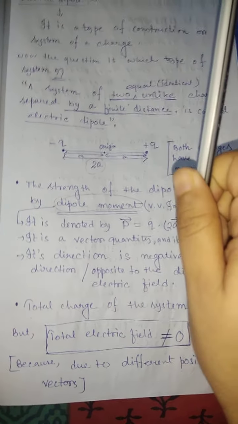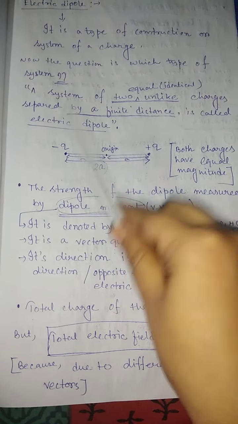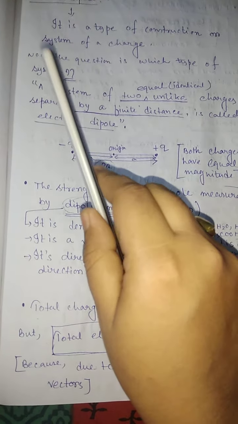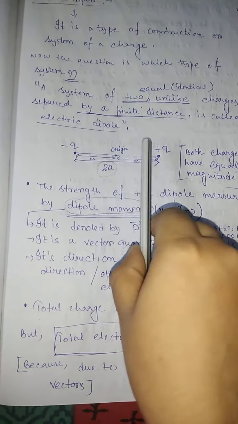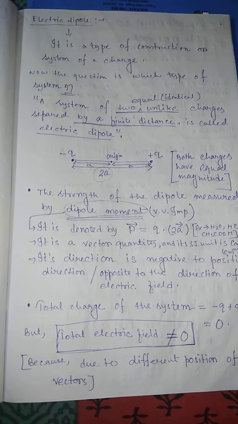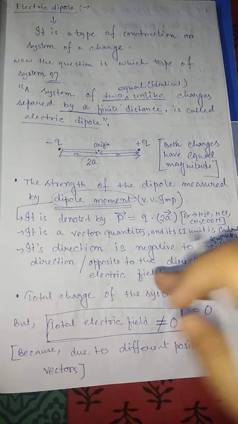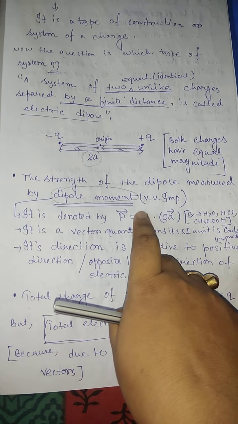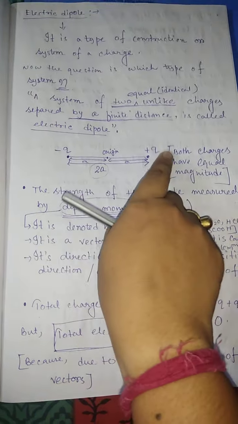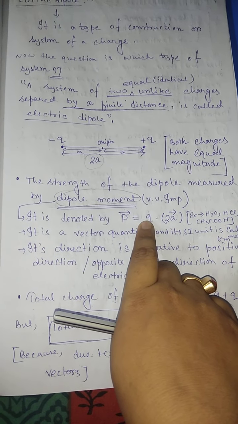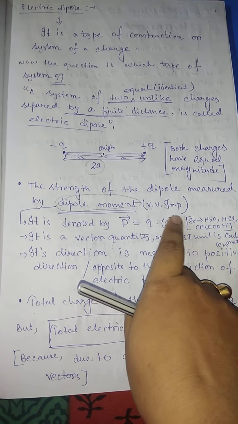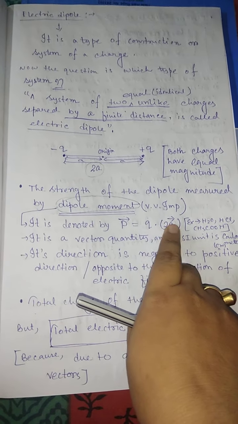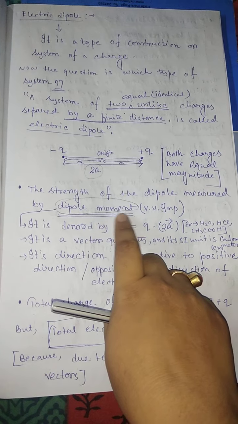Its direction is always negative to positive. Electric field direction is positive to negative, but electric dipole moment direction is negative to positive, opposite to the direction of the electric field. And how do we define it? The electric dipole moment equals the magnitude of any charge, because magnitude is same, so that is q, into the distance between these two charges, that is 2a. So q into 2a is called dipole moment.